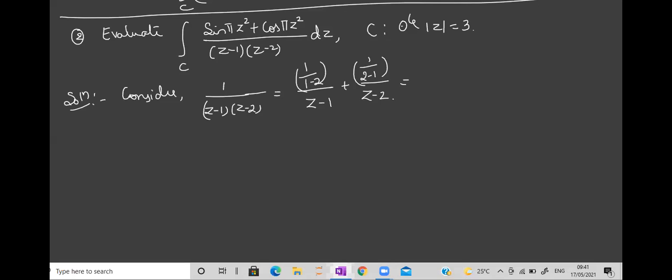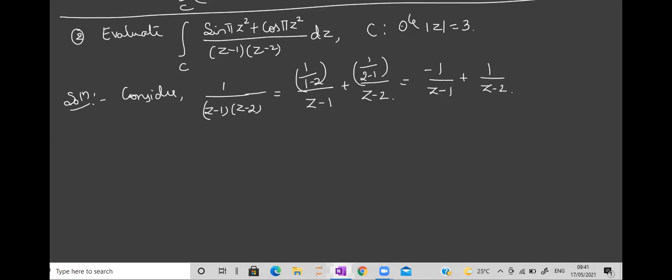If not comfortable, you can take it as a upon denominator plus b upon denominator and apply that method. But I feel, don't waste time. Okay, what is the value? Numerator of first term is minus 1. Numerator of second term is plus 1. This is not always so, it may be different also. After this step, what has to be done?